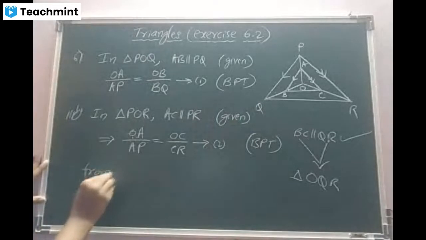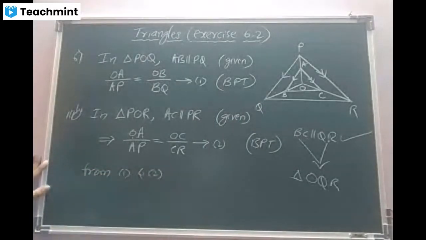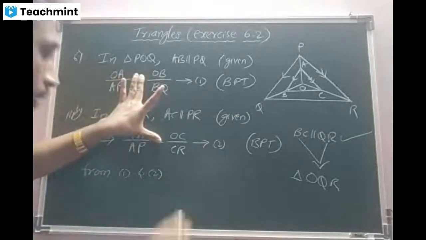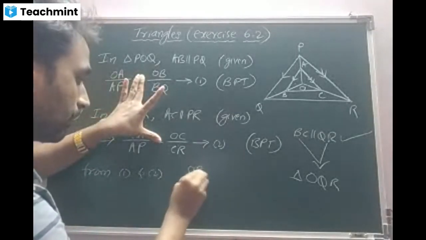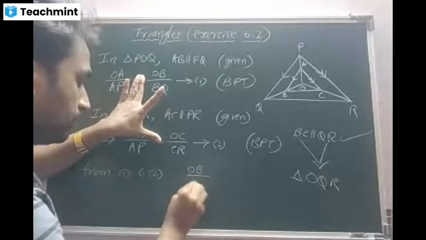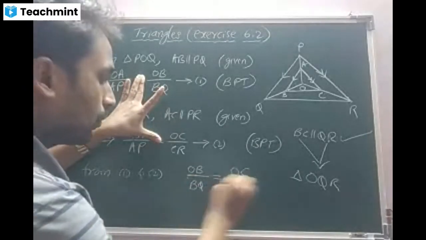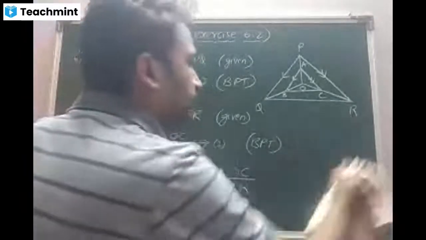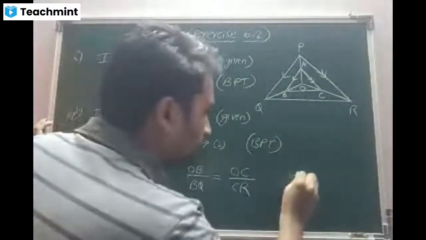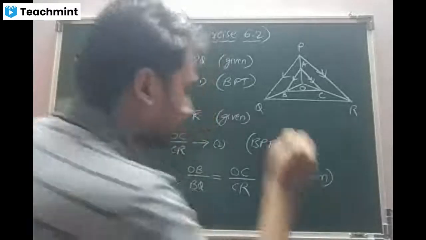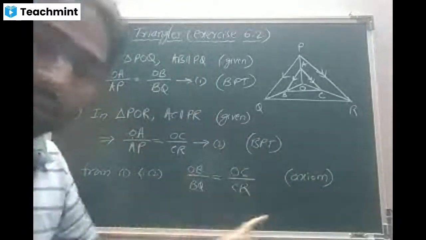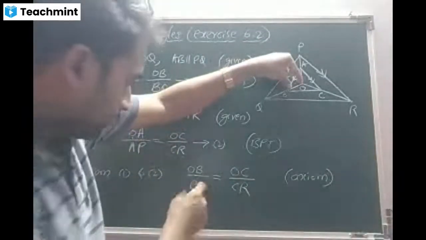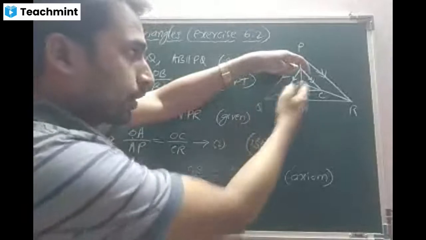From 1 and 2, you can see that the LHS are the same, so the RHS should be equal. OB by BQ is the same as OC by CR. The reason, axiom. Now focus on the result which we got. OB and BQ are parts of the side OQ.